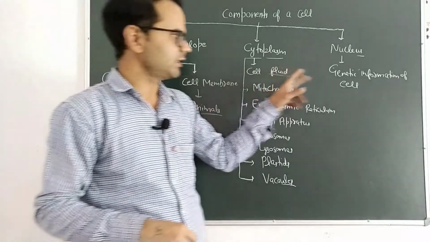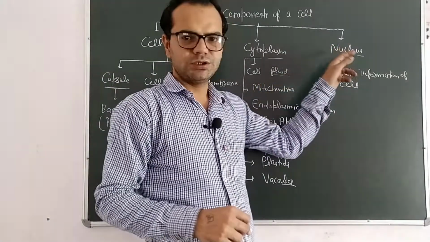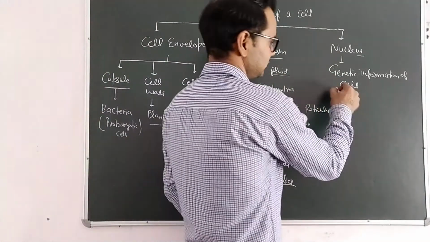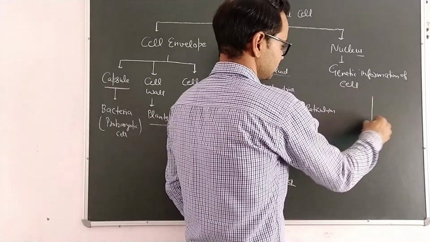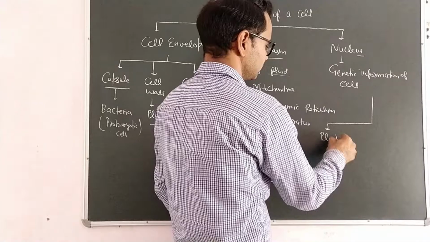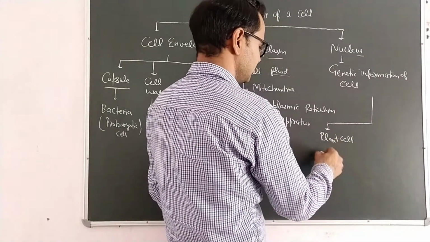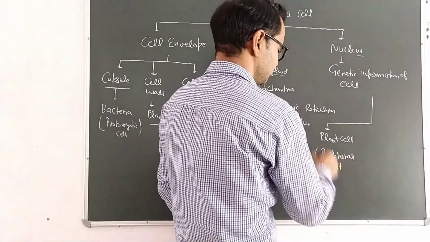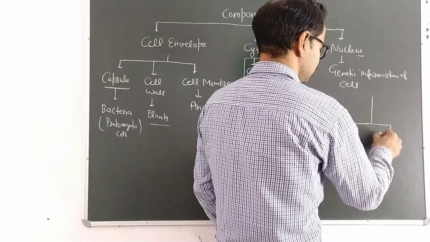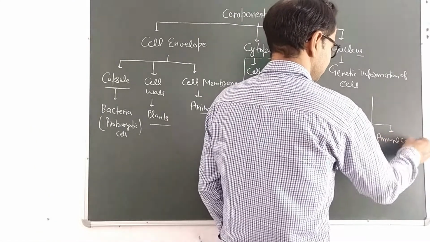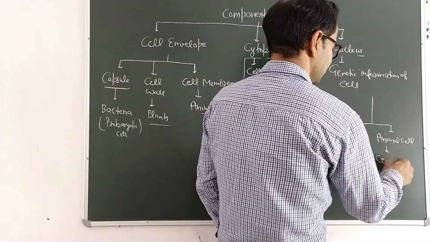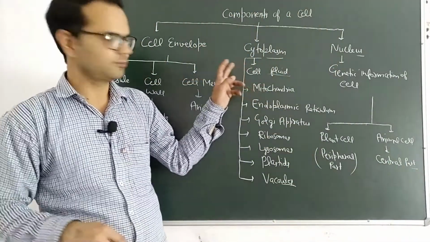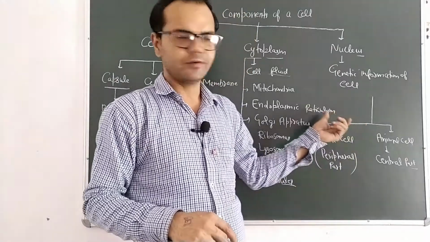Nucleus stores the genetic information of a cell, and the position of the nucleus is slightly different in plant cells and in animal cells. In plant cells, the nucleus is present in the peripheral part. But in animal cells, the nucleus is present in the centralized part. So the position of the nucleus in plant cells and in animal cells is slightly different from each other.